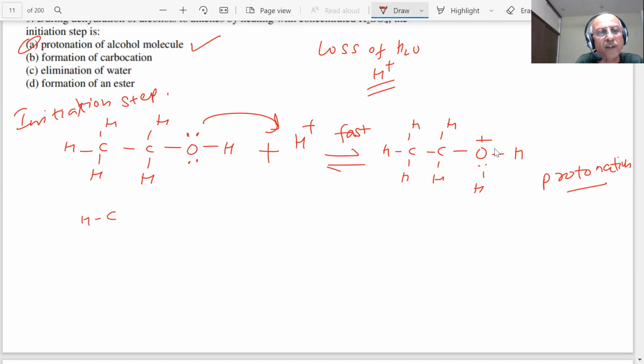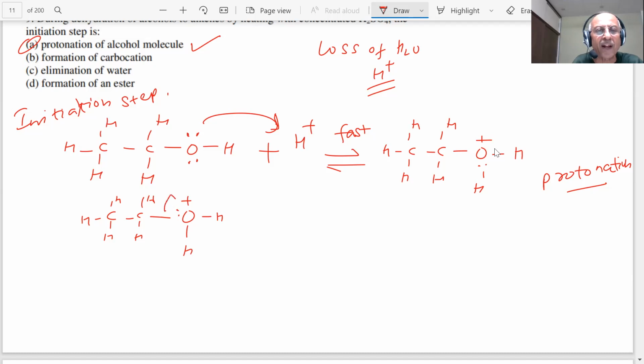So what happens? Then you have O plus and H, H. There is a lone pair of electrons. Oxygen is a highly electronegative element. It cannot bear a positive charge. Therefore, it will try to get an electron pair from somewhere so that it becomes more stable.